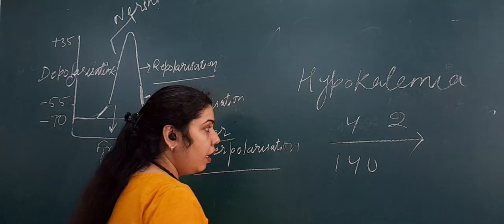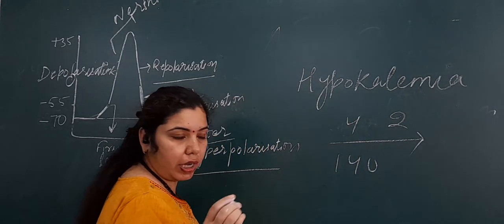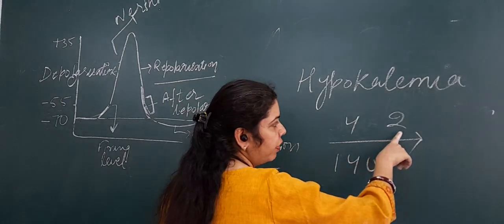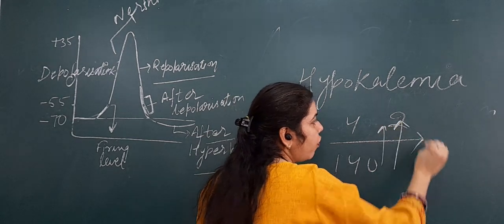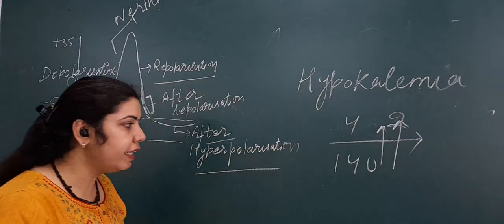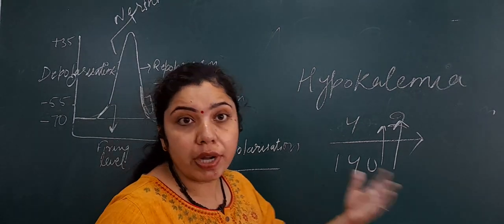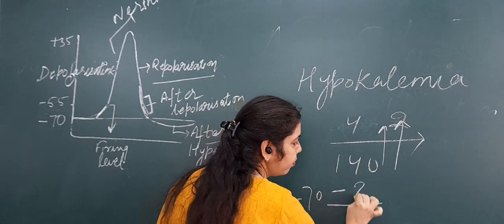So there will be more driving force, or more gradient of potassium, the more difference between the concentration of potassium outside and inside, so it will increase the efflux of potassium ions. So the polarity of the membrane will become even more negative. So the resting membrane potential will change from -70 to, suppose, -80.